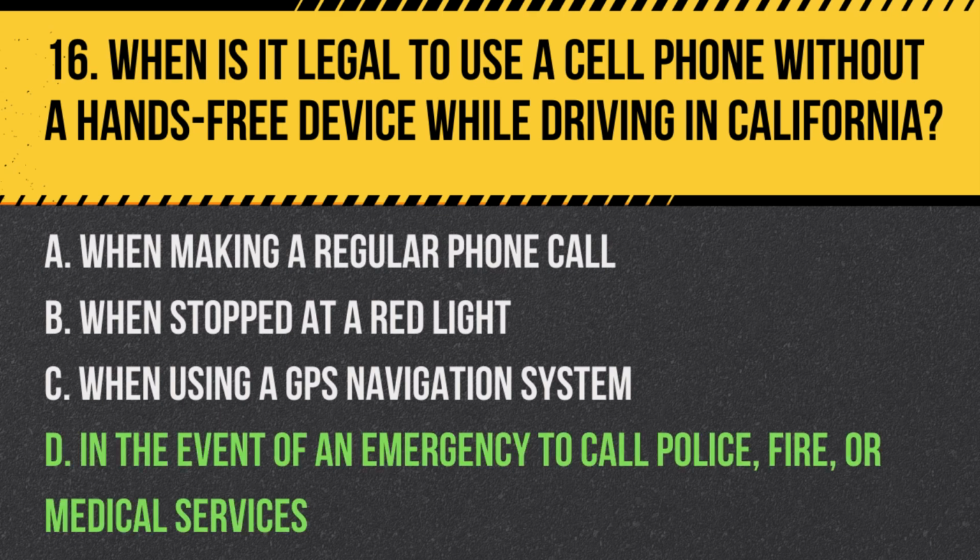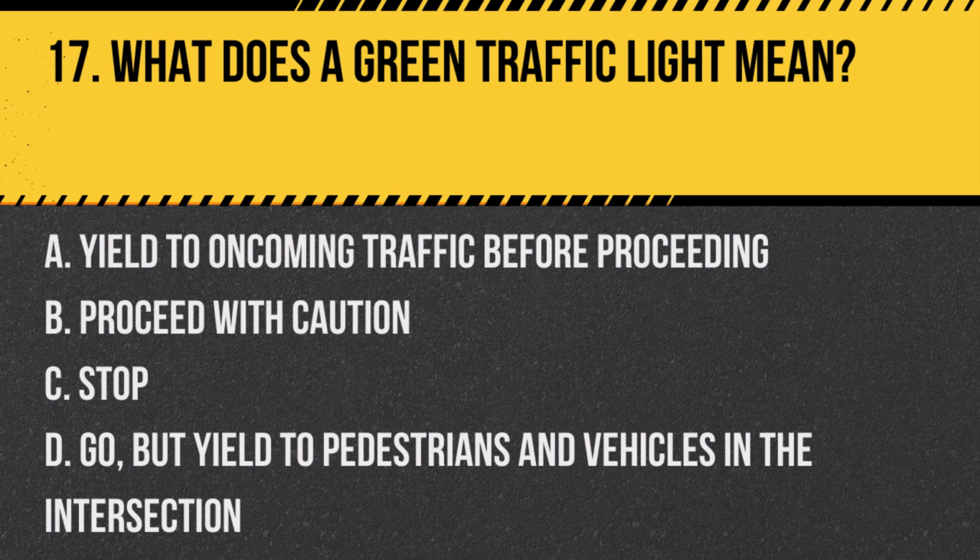Answer: D. In the event of an emergency to call police, fire, or medical services. California law allows the use of a handheld cell phone while driving only in emergency situations. Question 17. What does a green traffic light mean? A. Yield to oncoming traffic before proceeding. B. Proceed with caution. C. Stop. D. Go, but yield to pedestrians and vehicles in the intersection.